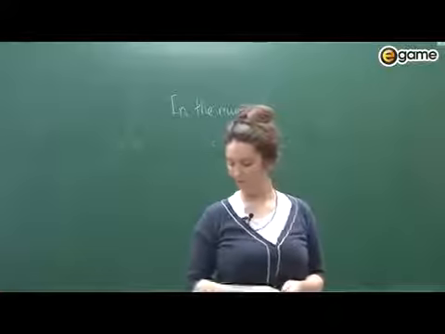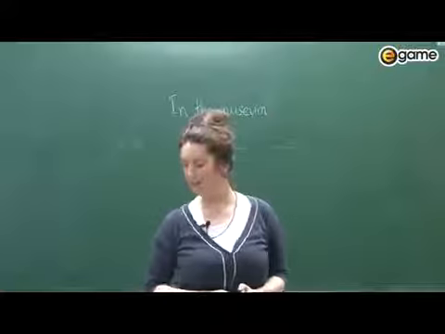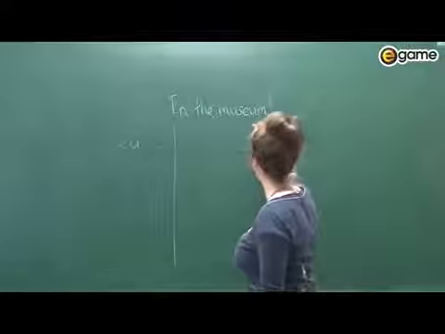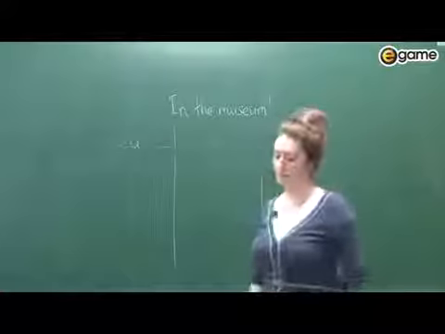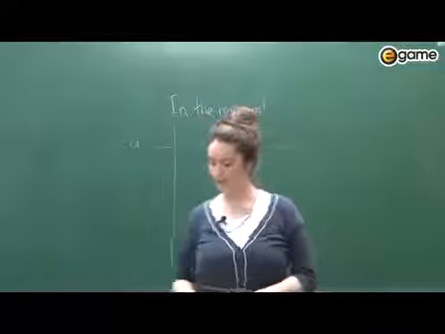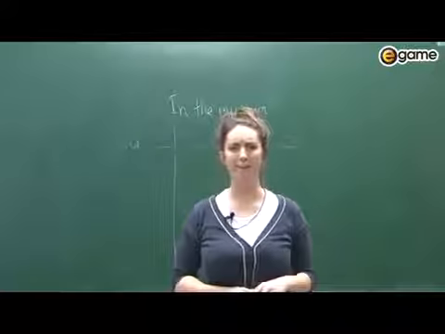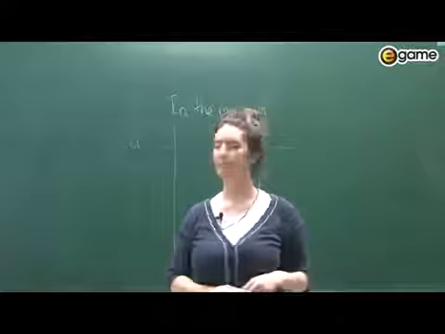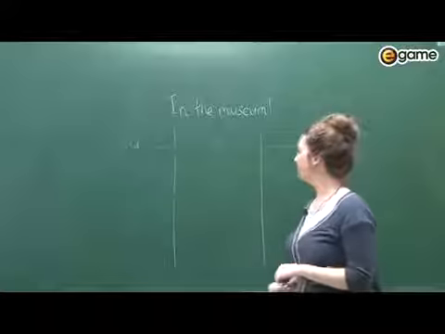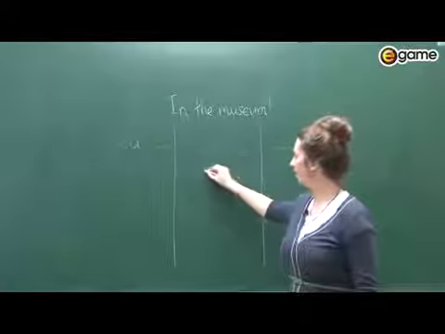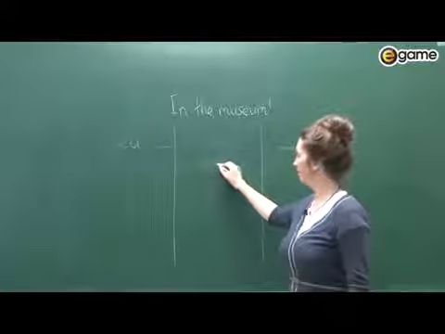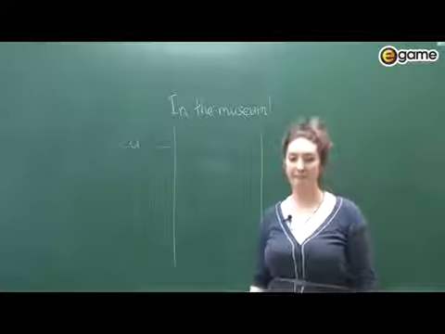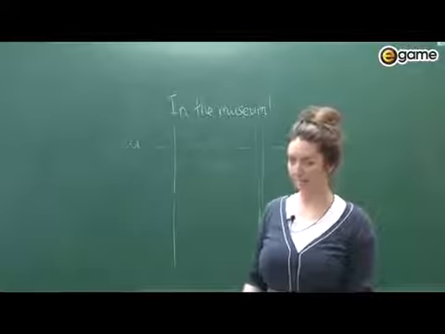Okay? So let's look at a few more words and we can put them into a table. The first one is tree. Tree goes here. It's actually at the end of this word, tree, double E.